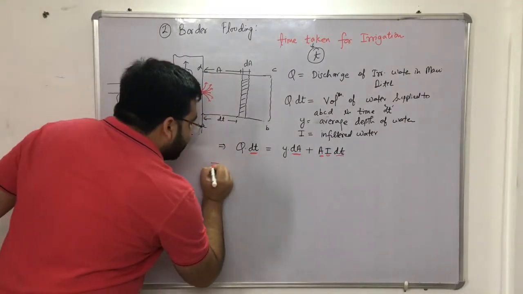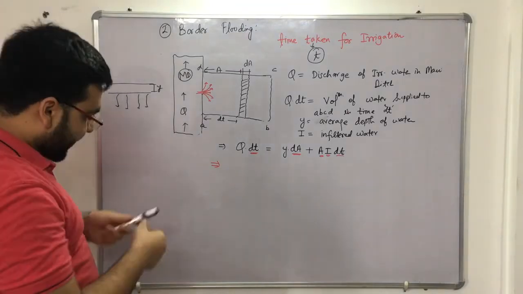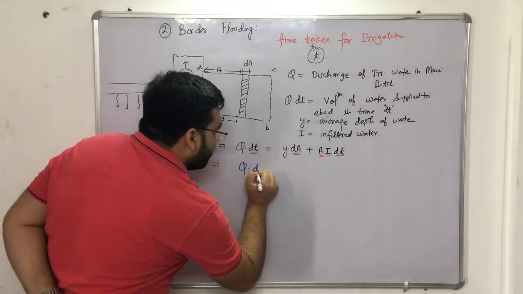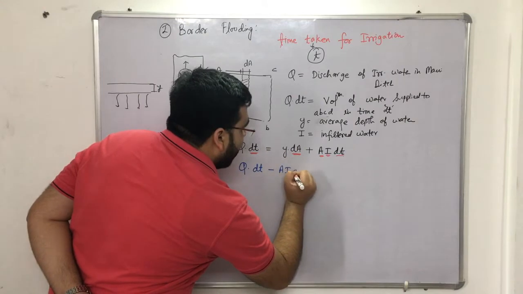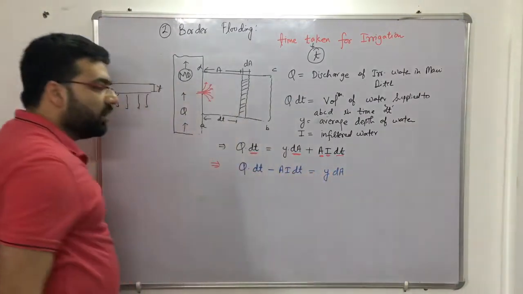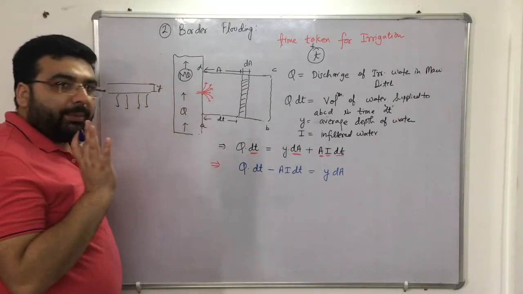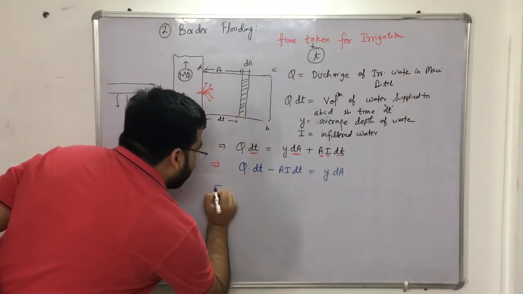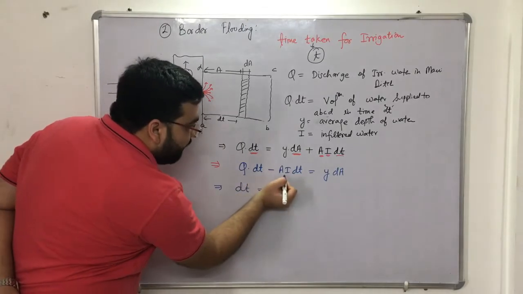Now if I rearrange this equation, can I get it like this? Can I get it that q into dt minus, can I take it here, a into I into dt is equals to y into dA. Not a problem at all, right? Now what can I do is that, let me take dt common. So if I take dt common, what will I get? I will be getting q minus ai.